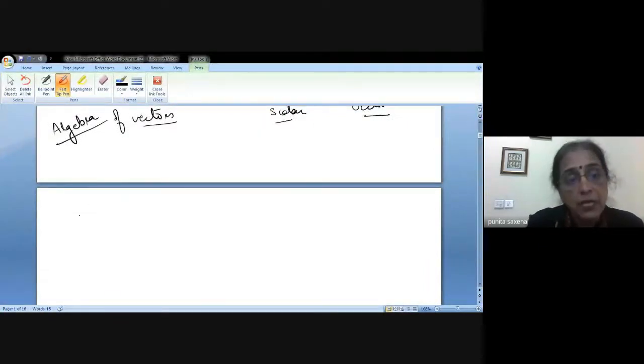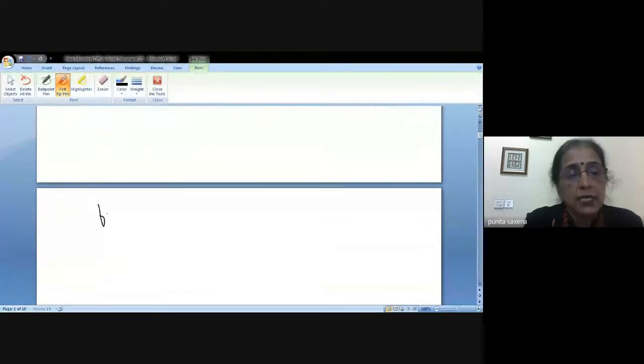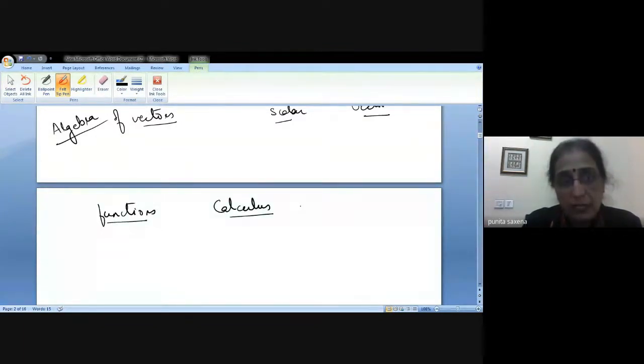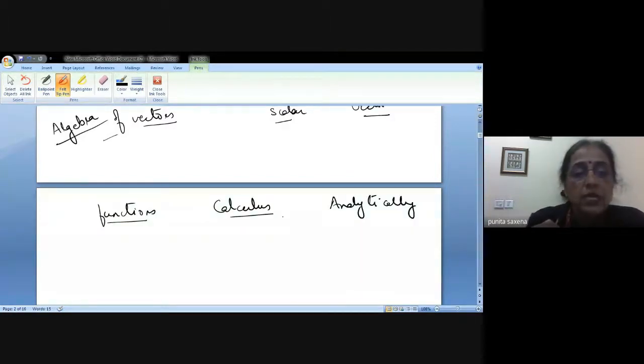So that's why I'm saying we would be more interested in studying vectors as functions, because now we want to do the calculus of vectors. Basically, we want to study not the algebraic properties, but how analytically the vector can be used and studied further. So that's why what we are interested in studying is vector valued functions.